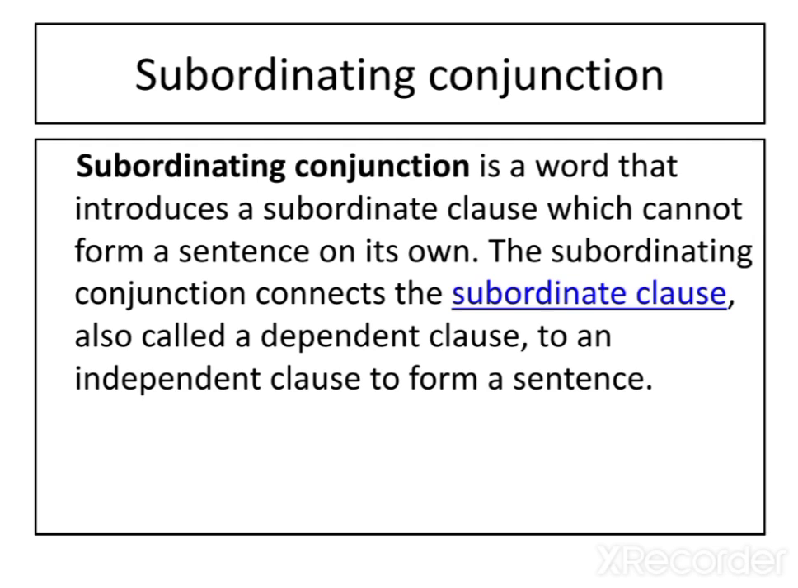What is a subordinating conjunction? It is a word that introduces a subordinate clause which cannot form a sentence on its own. The subordinating conjunction connects the subordinate clause, also called a dependent clause, to an independent clause to form a sentence. So see the following example that shows a subordinate clause in bold.